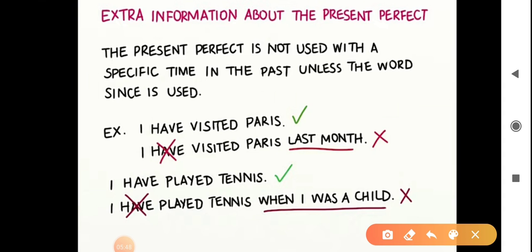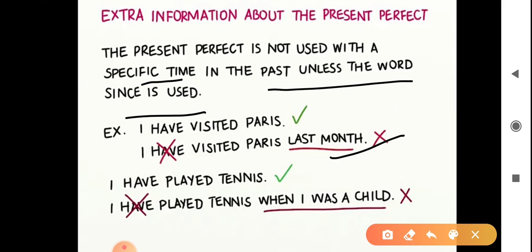Some extra information about the present perfect is the present perfect is not used with a specific time in the past unless the word since is used. For example, I have visited Paris. I have visited Paris last month. This is the incorrect sentence or format. I have played tennis. I have played tennis when I was a child. I have played tennis when I was a child is incorrect, and I have played tennis is correct format.